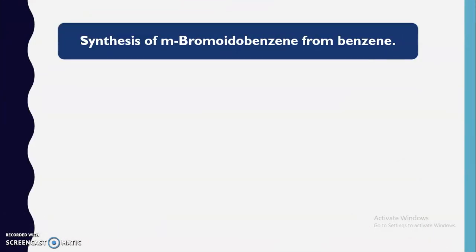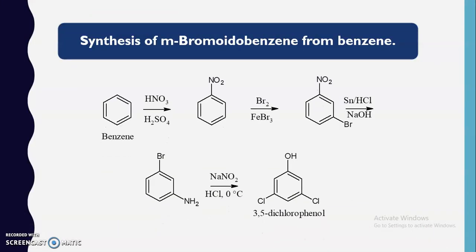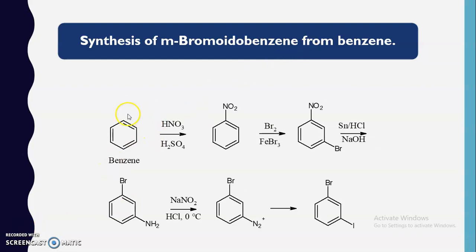We will see another example, synthesis of m-bromoiodobenzene from the benzene. Now here first benzene is nitrated to get nitrobenzene. Further, bromination reaction is carried out, so that the bromine group is introduced at the meta position. Further, here we are going to carry out the reduction, so that NO2 is converted into the NH2 group.